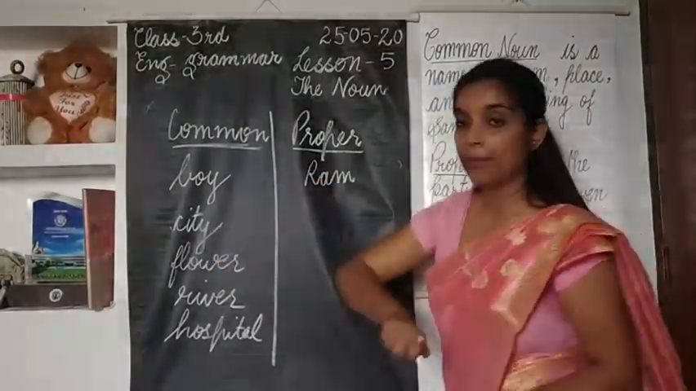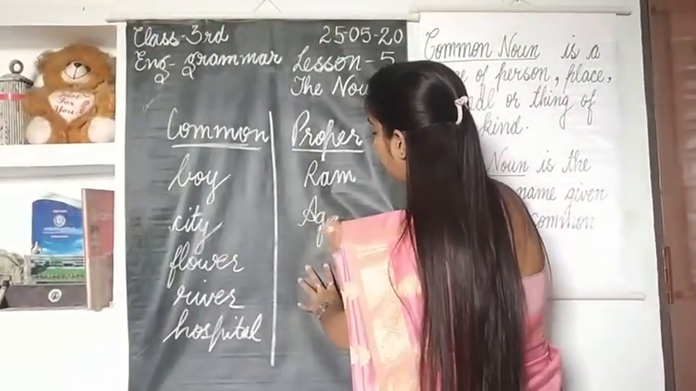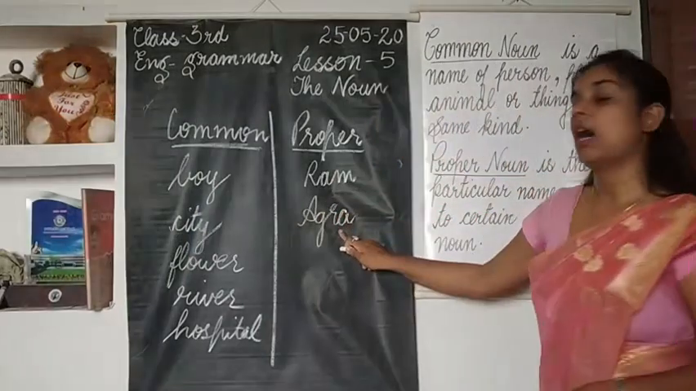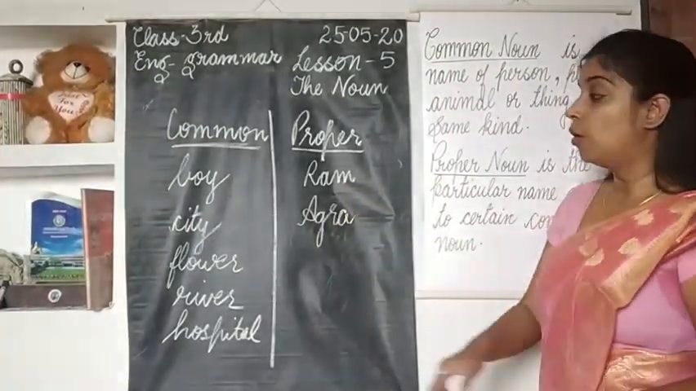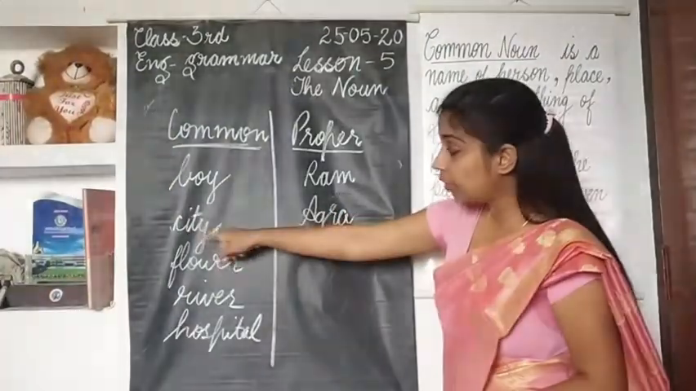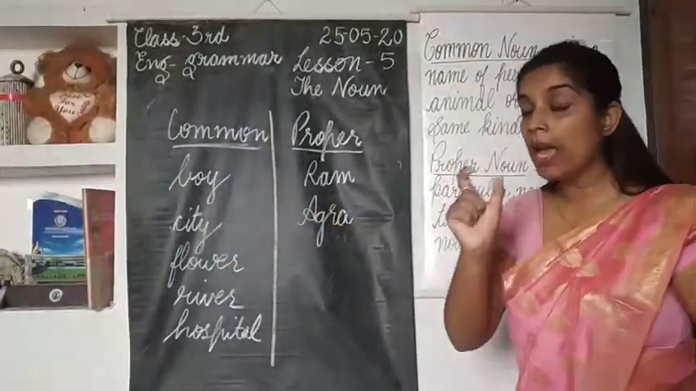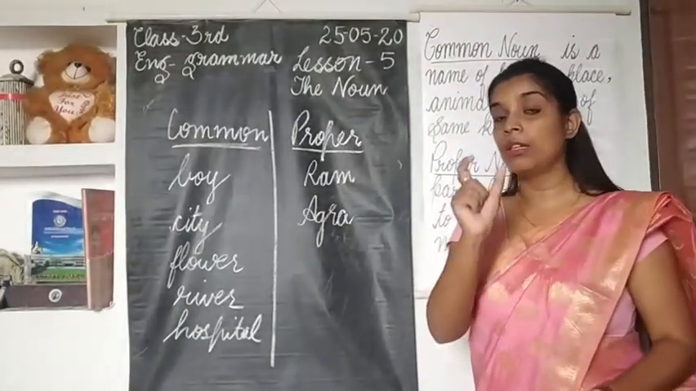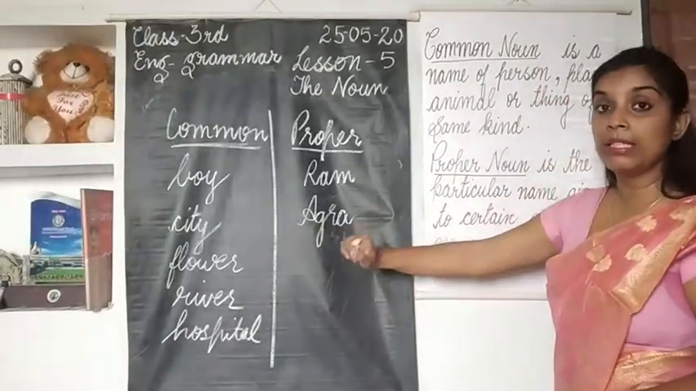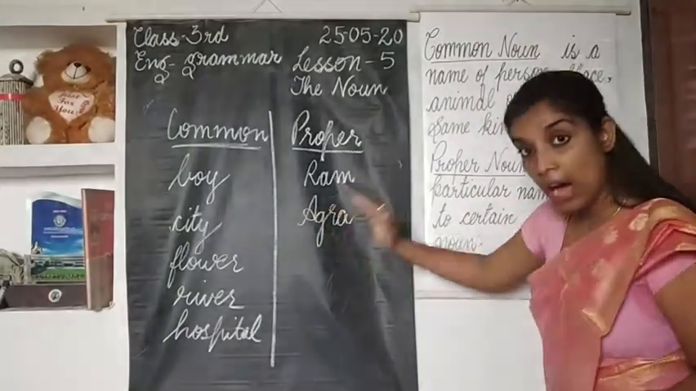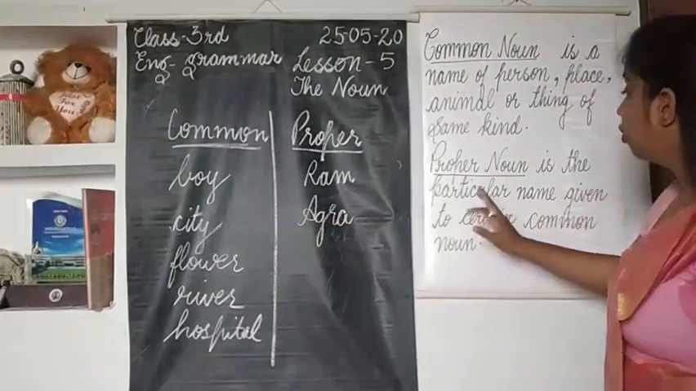Now we will talk about city. City is common noun. But if I say Agra, Agra here is proper noun, because the name of the city is mentioned here. Here only city is written. It means I am talking about city in general. I am not talking about any particular city. But if I say Agra, it means I am giving the example of Agra, a particular name I have given to a certain common noun. So Agra is what?